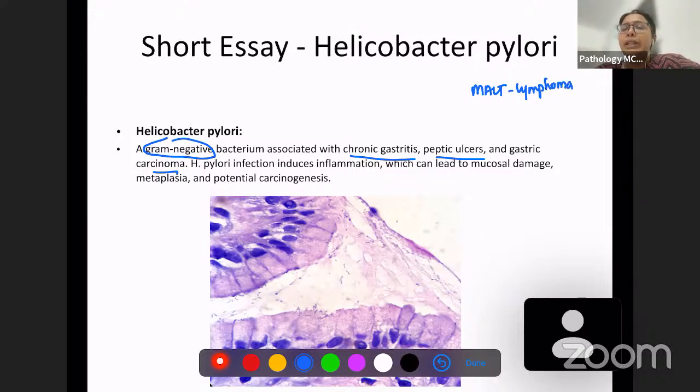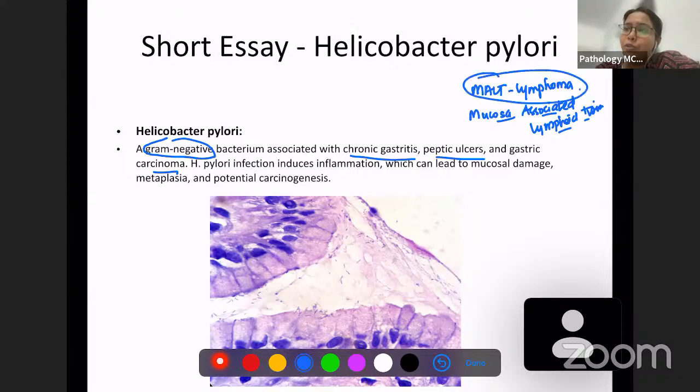Okay. MALT lymphomas are nothing but mucosa-associated lymphoid tissue lymphomas. Okay, mucosa-associated lymphoid tissue. These are a few lymphoid tissues which are present inside the stomach. So we have the few lymphoid tissue. These can get proliferated and become lymphomas because of chronic inflammation caused by H. pylori.